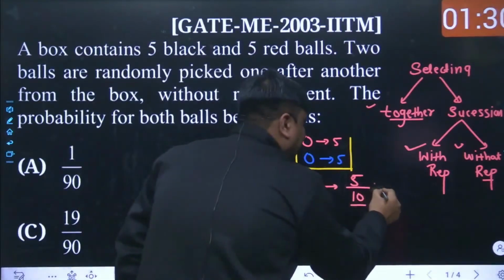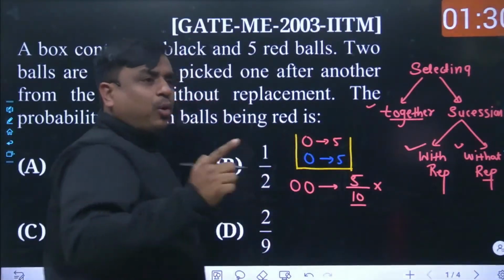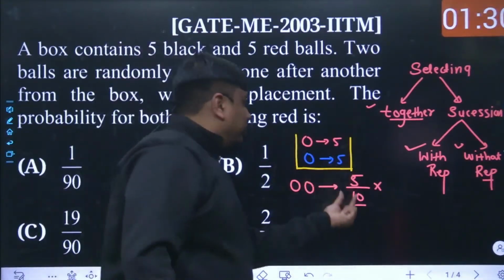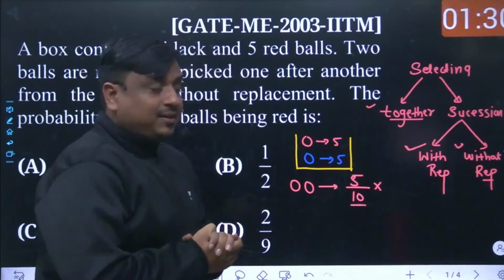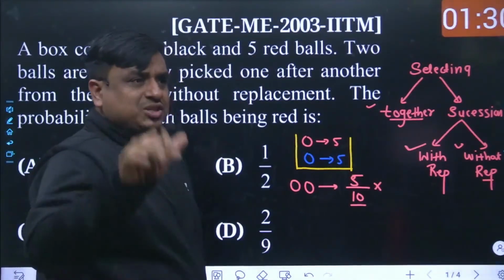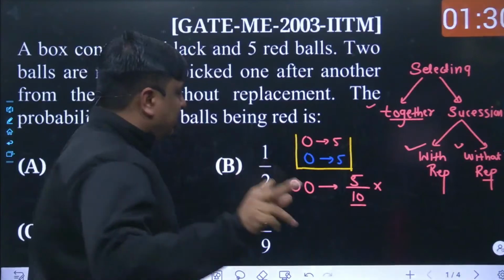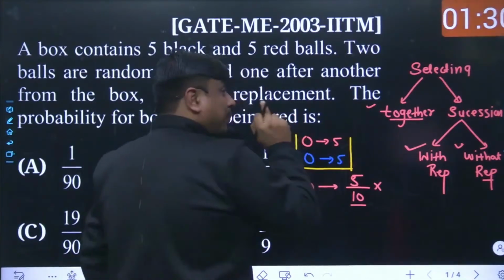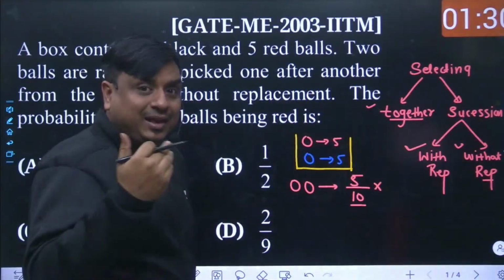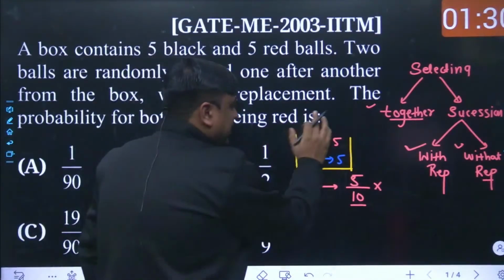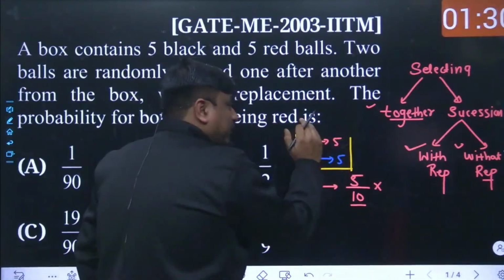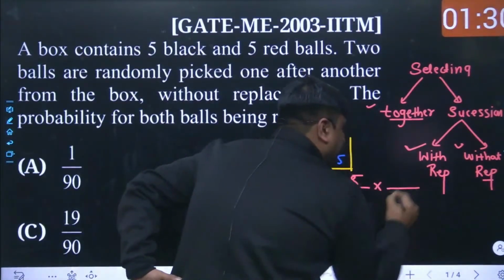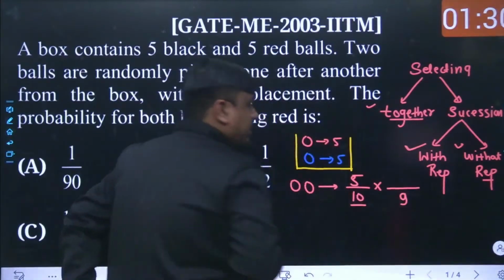And why "and"? Because I am withdrawing a ball 2 times, and that too in succession. And keep in mind, I also want the second ball to be red. My dear friend, what is the situation? The situation is different. One red ball has already been taken out, and it had been clearly written that the ball is not put back. It has been completely discarded. So out of 10 items, 1 item has already been discarded. So in my sample space, the number of items left is simply 9.